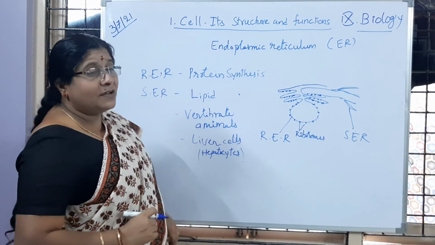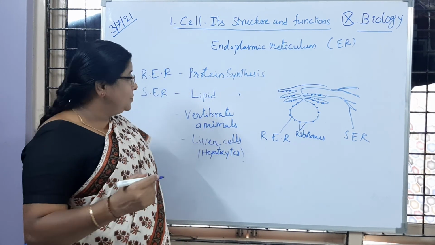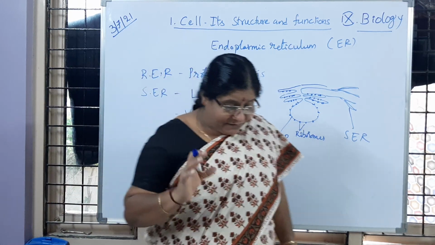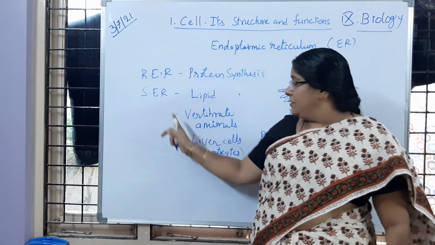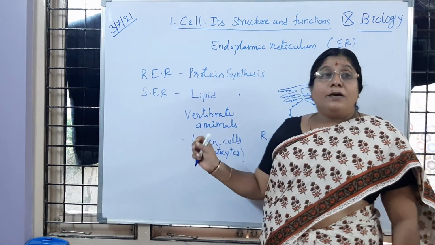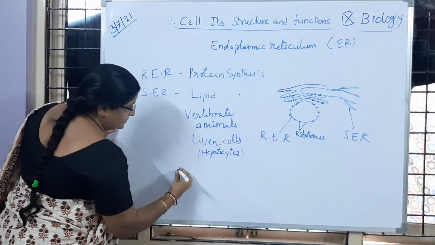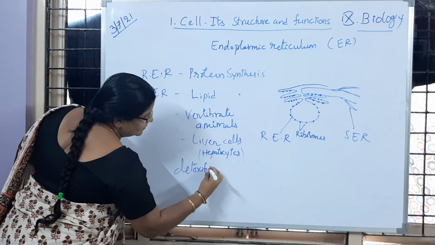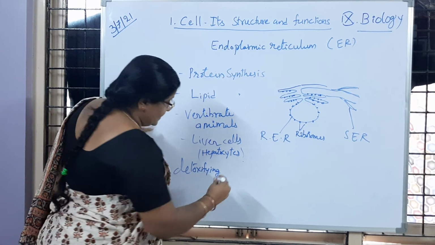Now what is the function of liver cells here? The smooth endoplasmic reticulum is going to play a crucial role in detoxifying any poisonous substances.